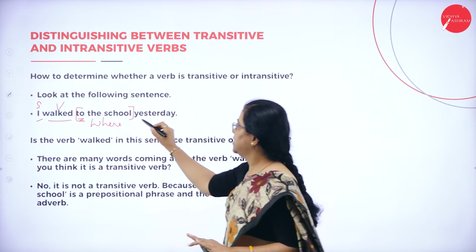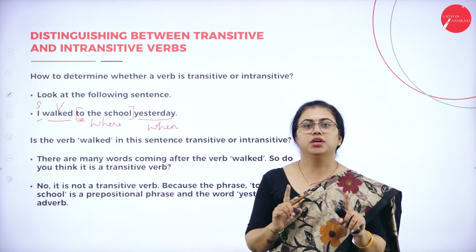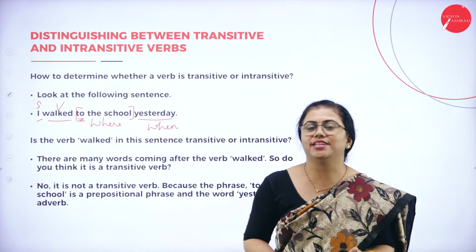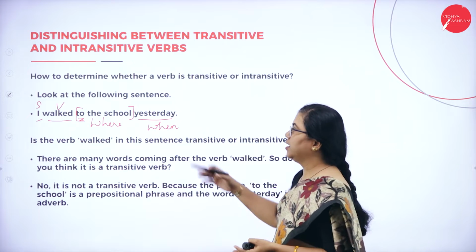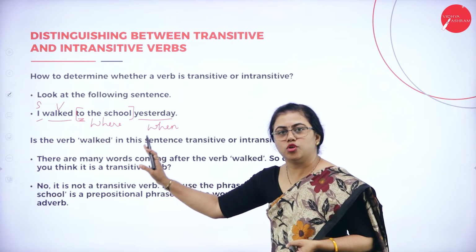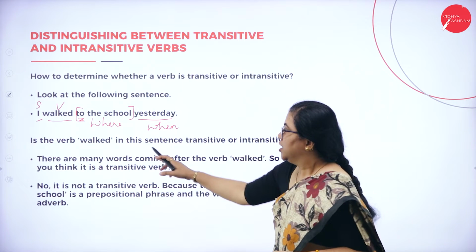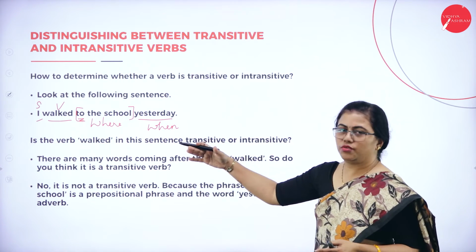Yesterday, when, yesterday. It is telling you the time. It is not telling you the exact time, but it is referring to some time. So here you cannot consider both of them as objects because they are not nouns. Just ask the question, is the verb walked in the sentence transitive or intransitive?